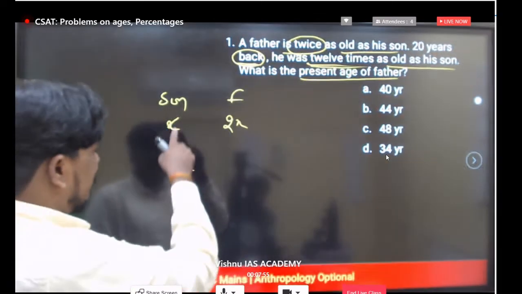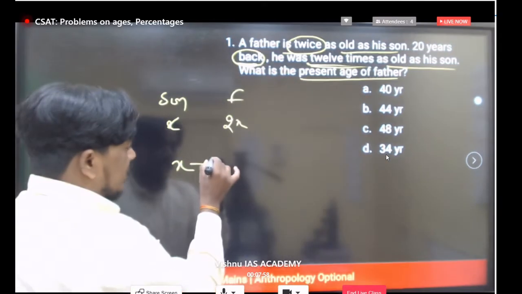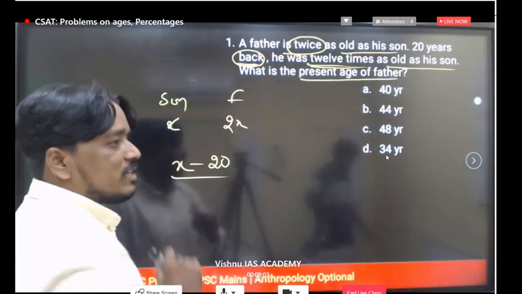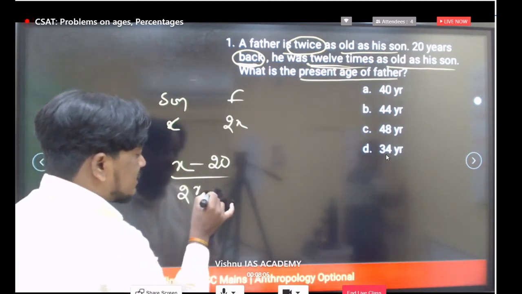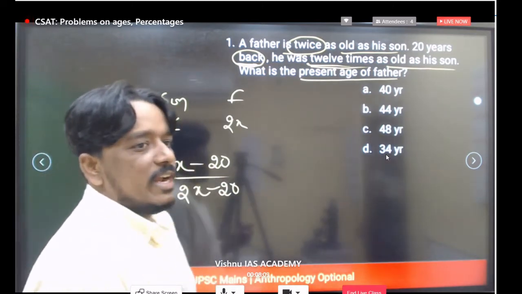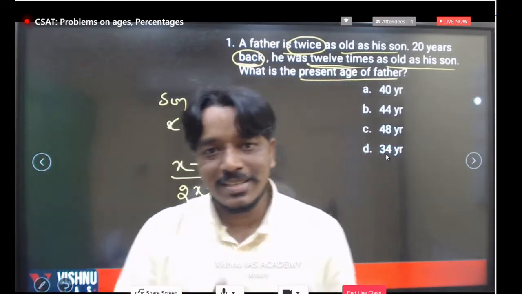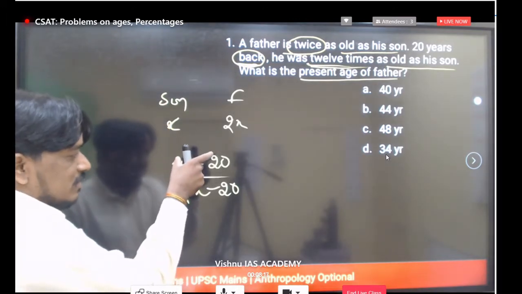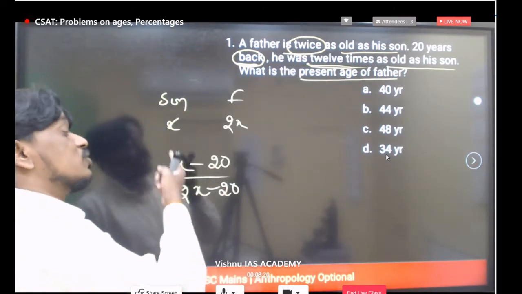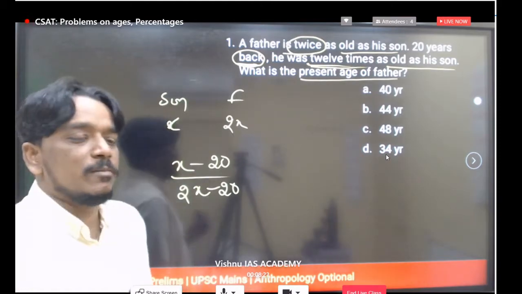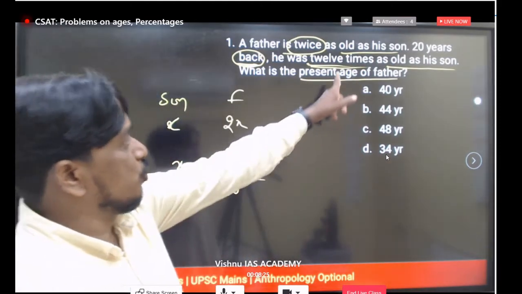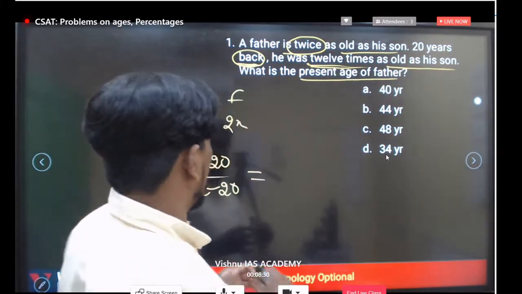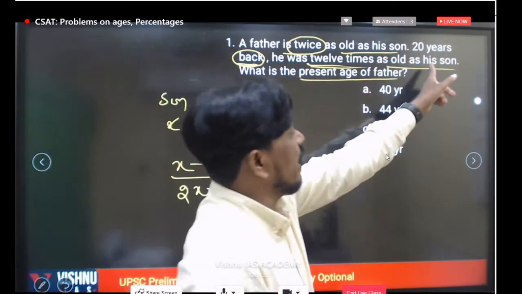Clear? The first we are taking son here. 20 years back, X minus 20, divided by father's value, we are taking 2x minus 20. Again, see, for both the persons, son and father, we are taking 20 years back. So first son's age divided by father's age 20 years back, so we are subtracting minus 20 here, is equal to, what is the ratio now? He was 12 times. Who is 12 times? Father is 12 times as old as his son.